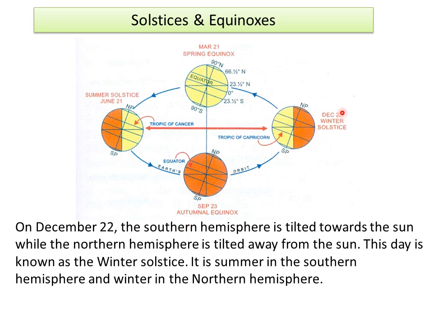On December 22nd, the southern hemisphere is tilted towards the sun, while the northern hemisphere is tilted away from the sun. The sun is overhead at the Tropic of Capricorn. This day is known as winter solstice. It is summer in the southern hemisphere and winter in the northern hemisphere.